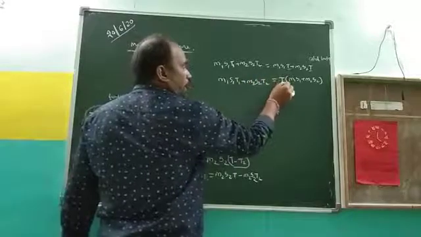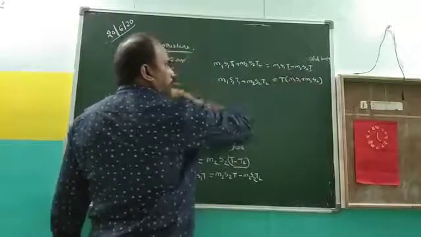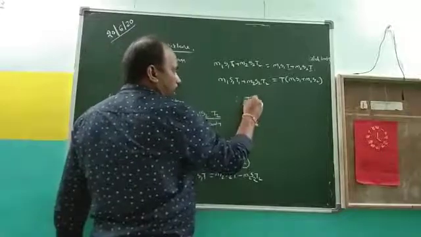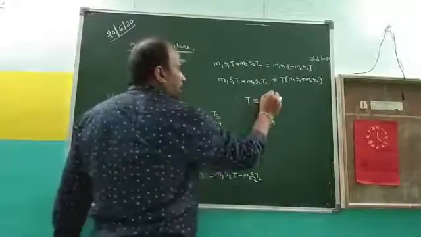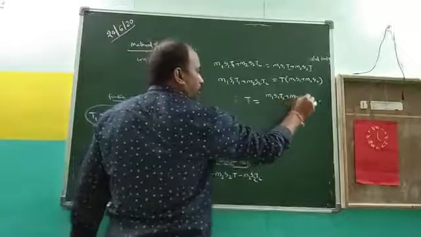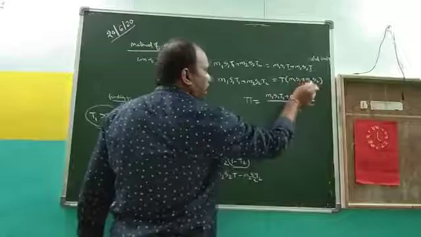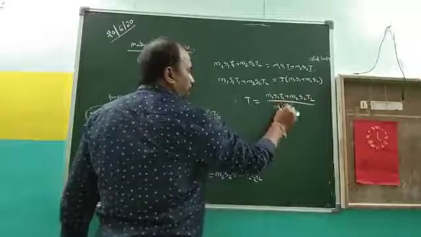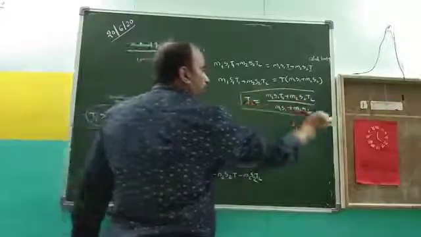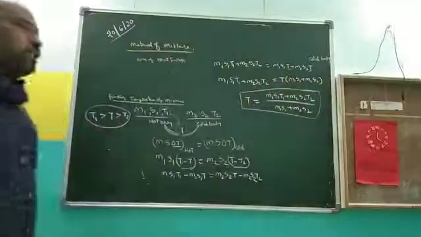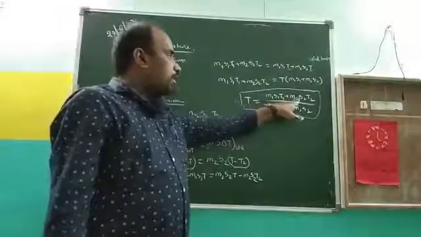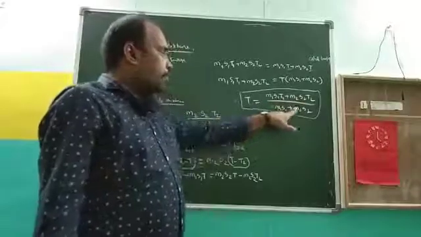Since you want the T value, what is taken to the other side by multiplication goes by division. Therefore, T is equal to M1 S1 T1 plus M2 S2 T2, divided by M1 S1 plus M2 S2. This is the formula for the temperature of the mixer.